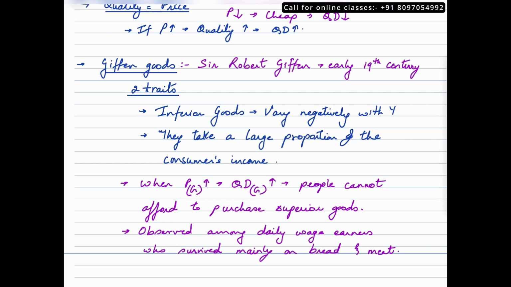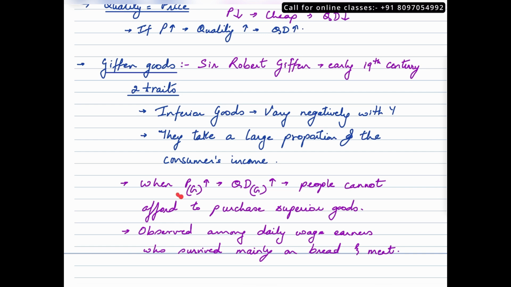So these goods have an indirect relationship with income. Another segment is these goods, which we can term as giffen goods, would generally take up a larger proportion of consumers' income. So when these goods become expensive or cheaper, the buying decisions of consumer would completely violate the law of demand.